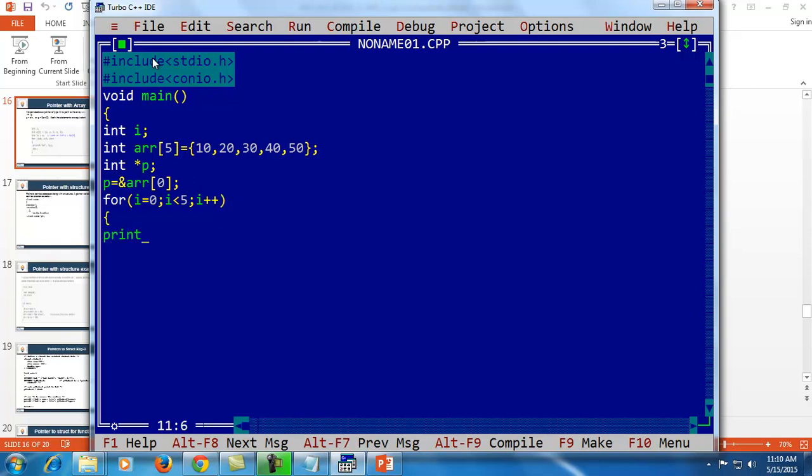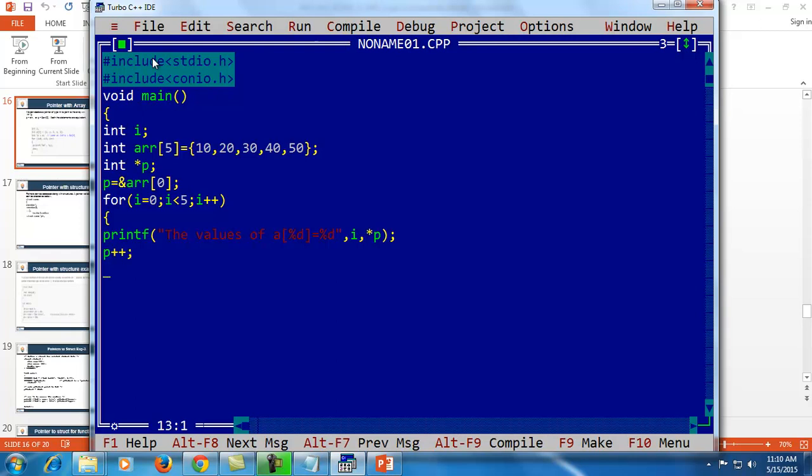Here I am using printf statement. Percentage d using i and *p. *p is used to show the value of this array.